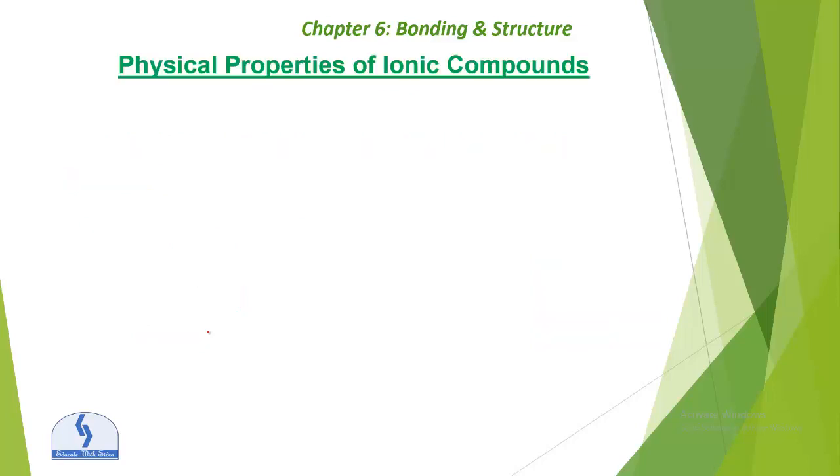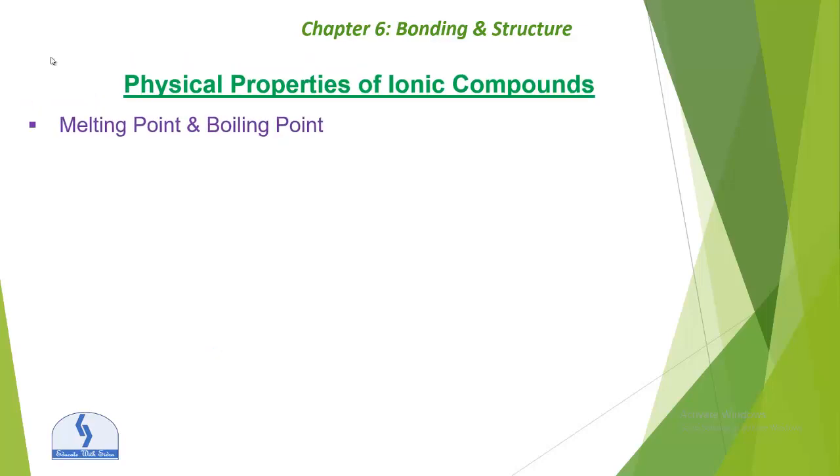Now the physical properties of ionic compounds. Melting point and boiling point. Generally, ionic compounds have a high melting point and a high boiling point.